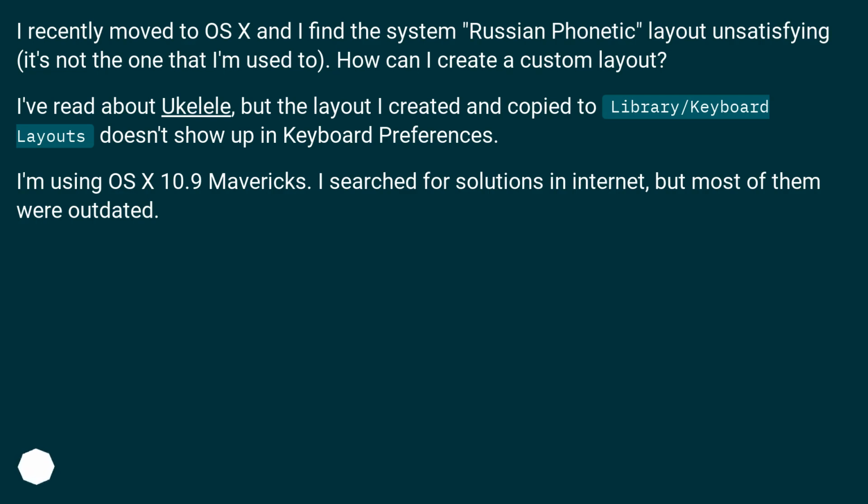I've read about Ukulele, but the layout I created and copied to ~/Library/Keyboard Layouts doesn't show up in keyboard preferences. I'm using OS X 10.9 Mavericks. I searched for solutions on the internet, but most of them were outdated.